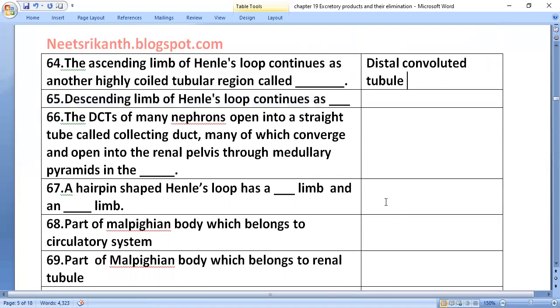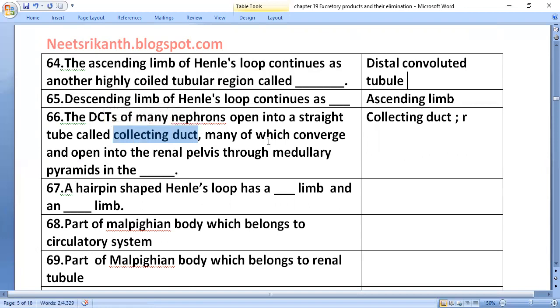The DCTs of many nephrons open into a straight tube called the collecting duct, many of which converge and open into the renal pelvis.